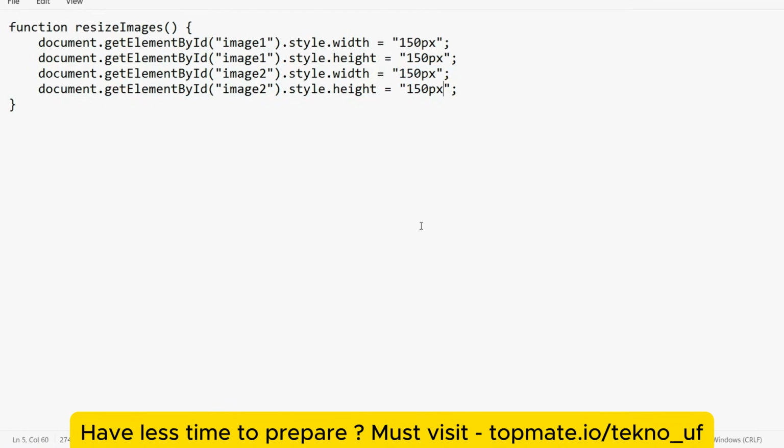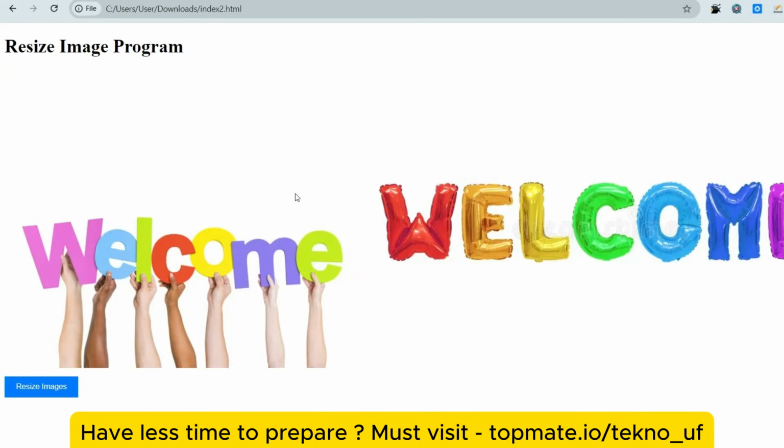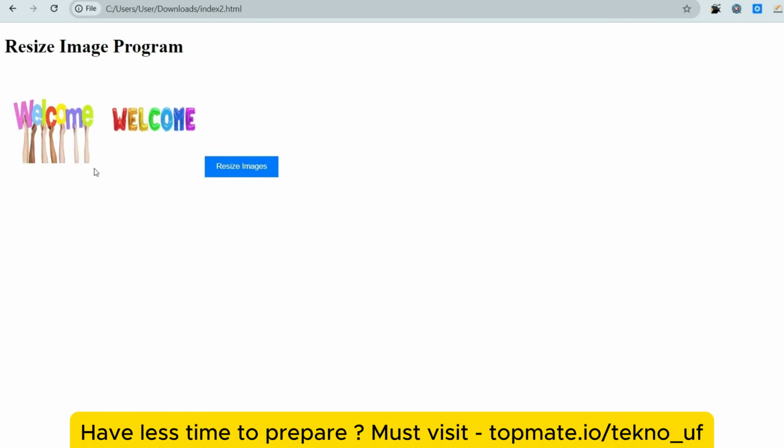Let me share the output. When we click on that, at first the images are overflowing. When we click on that button, the images should be resized to 150 pixels in height and 150 pixels in width. As you know, image tags are inline elements, so all the elements are in the same line. If they give you instructions to put them in the center or anywhere, you can do that, but as this is not given, this is fine for now. This is what you had to do.